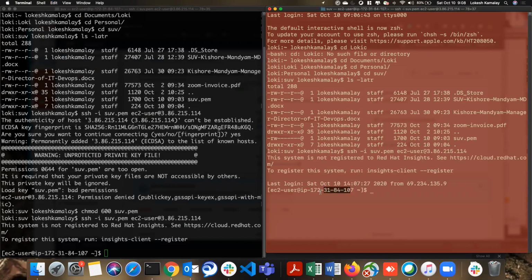I just logged into two instances of the same machine. So you are using two different Git Bashes.